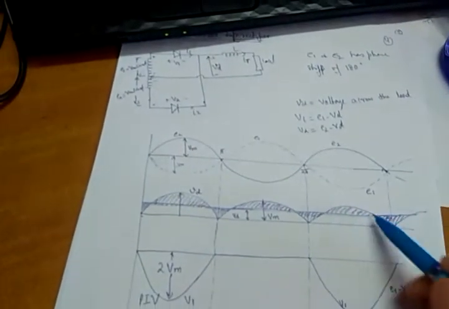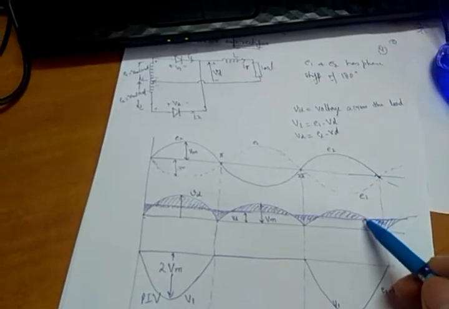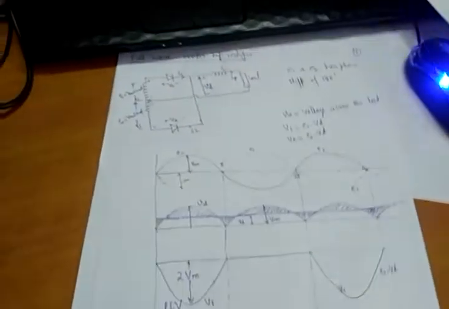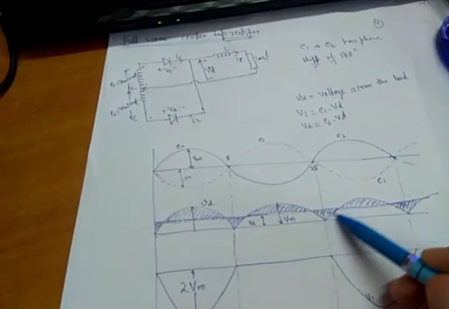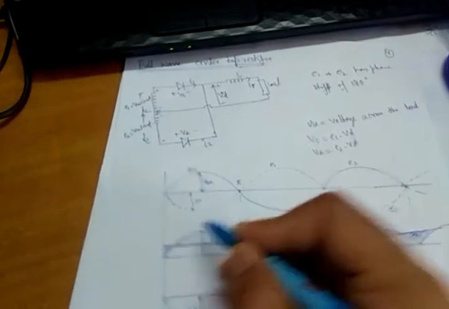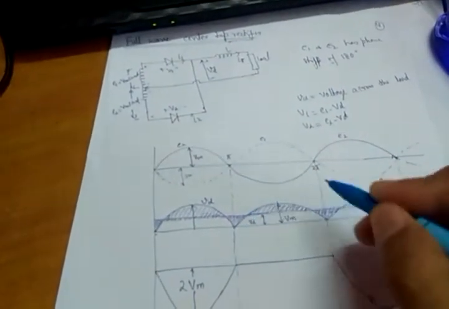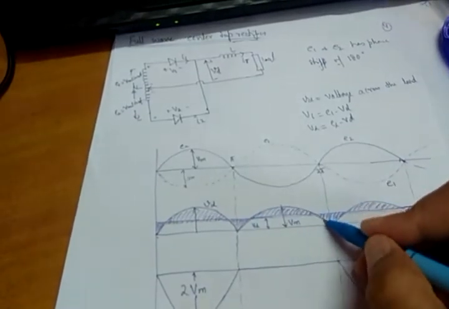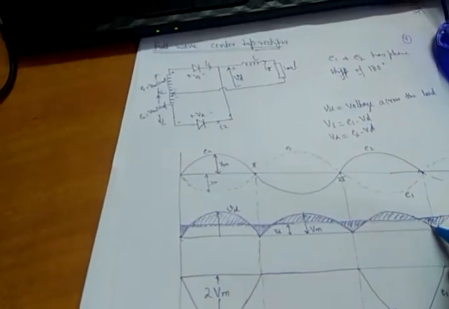Similarly, in the next stage diode 2 will conduct again. So this is Vd, and we are moving along the curve in this direction.